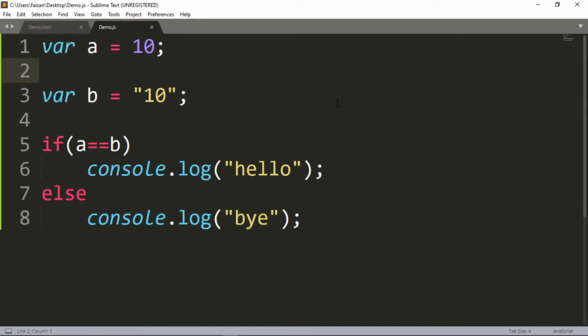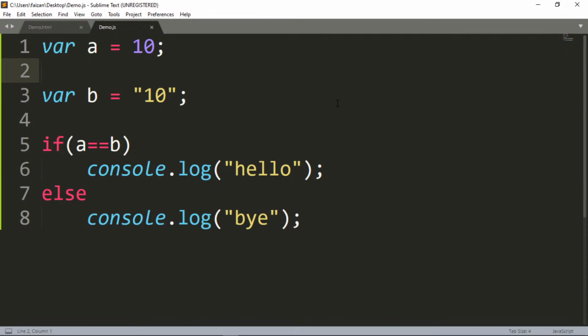When we use the double equal to sign, you can say that type coercion happened. One data type or one variable was forced to change into another. Or you can say that we only checked for data, not the data type. Data is 10 in both cases. So hello is the output in this case.